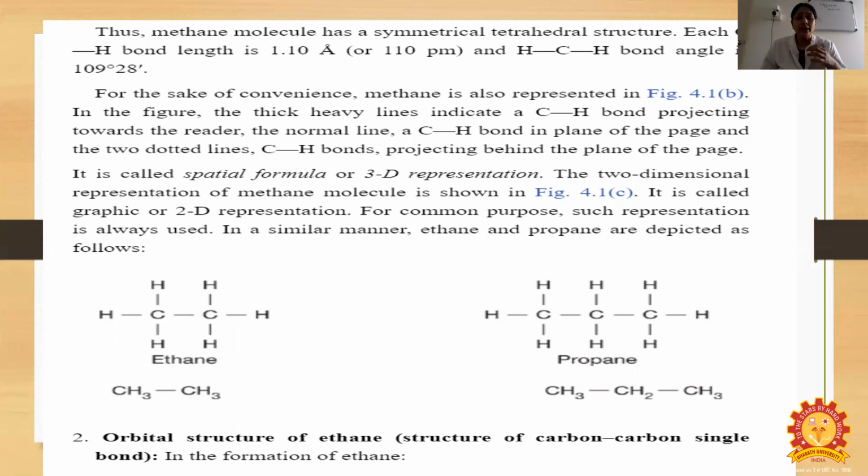For the sake of convenience, methane is also represented in this figure. In this figure, the thick heavy lines indicate carbon-hydrogen bonds projecting towards the reader, the normal line indicates the carbon-hydrogen bond in the plane of the page, and the two dotted lines indicate carbon-hydrogen bonds projecting behind the plane of the page.